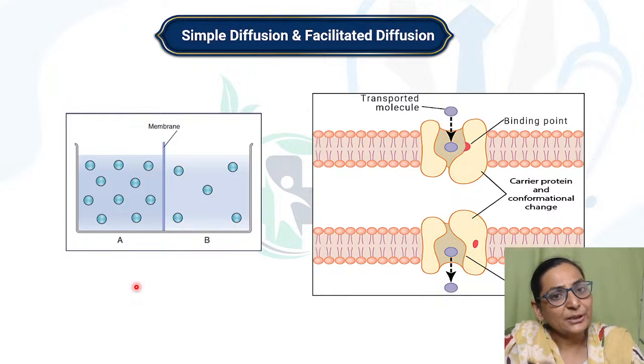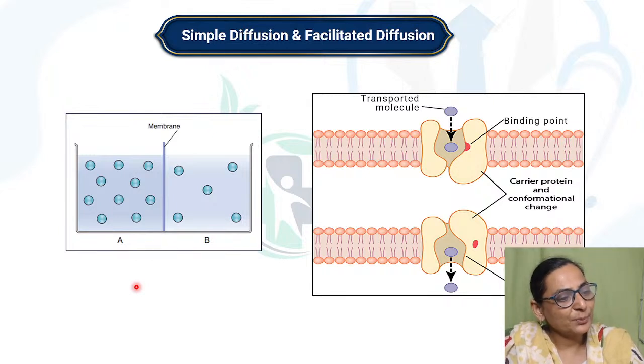It is active because the substances are moving against their concentration gradient. So it is an active process where the substances have to move against their concentration gradient, and it is utilizing energy in the form of ATP by the breakdown of ATP.